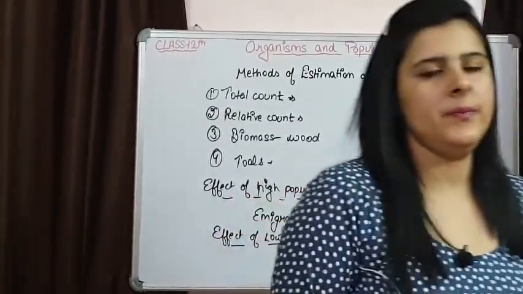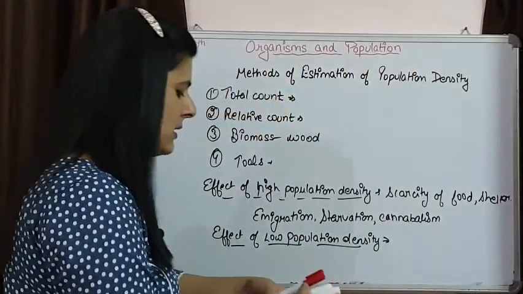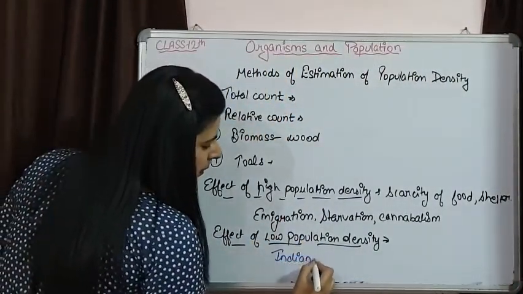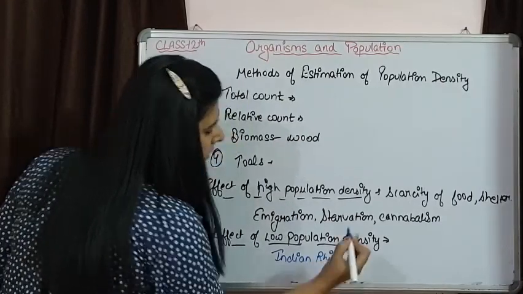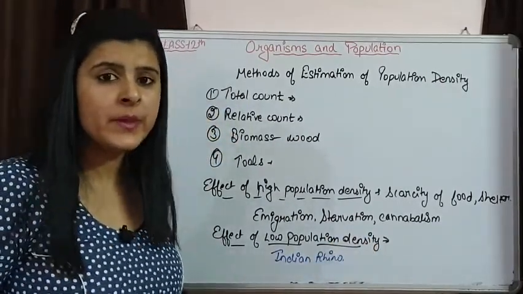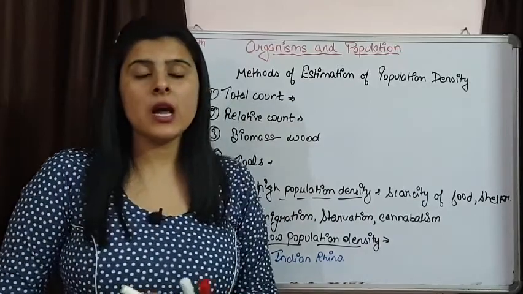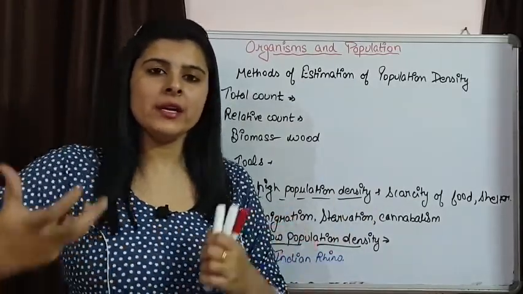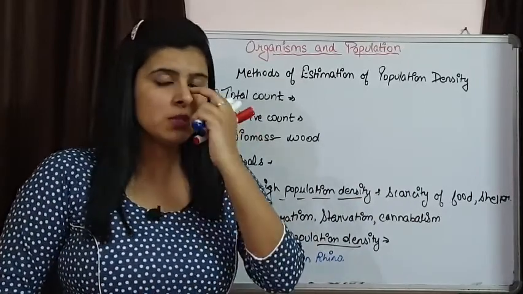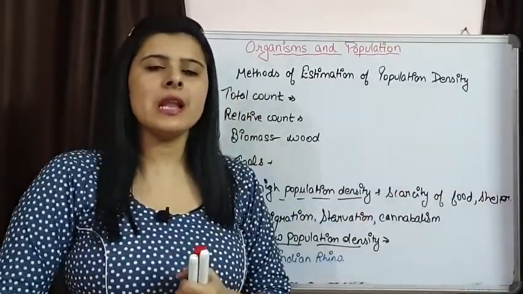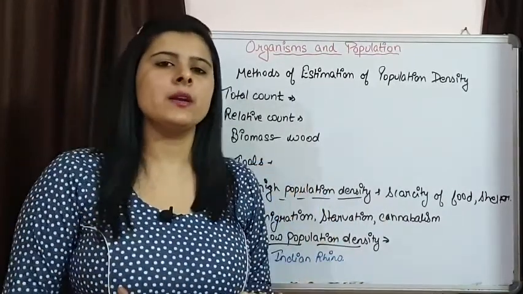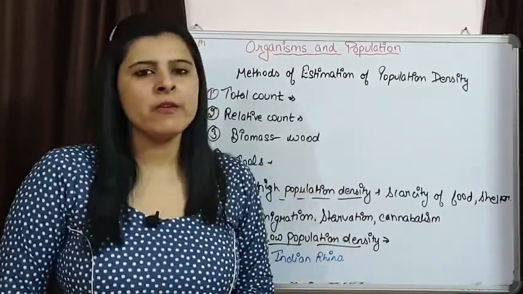For example, Indian rhinoceros are there, very less in number. So the males are going to have difficulty in finding a female partner, because their territory is going to be very large, and the number of rhinos surviving in that particular territory is going to be very less.